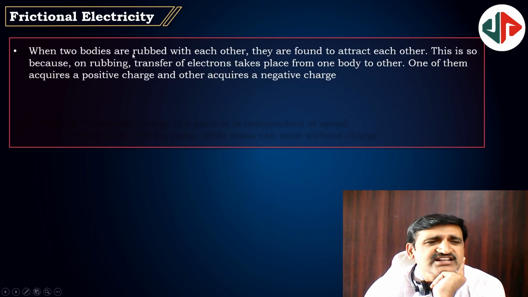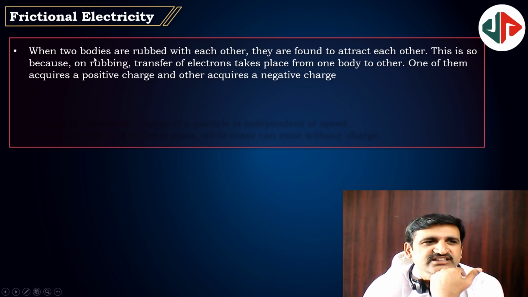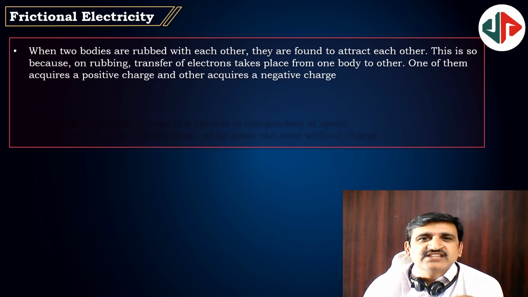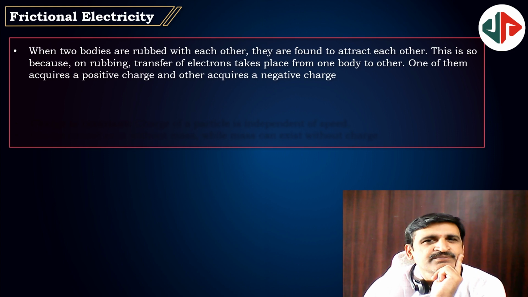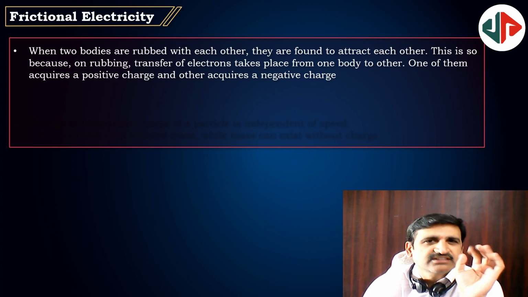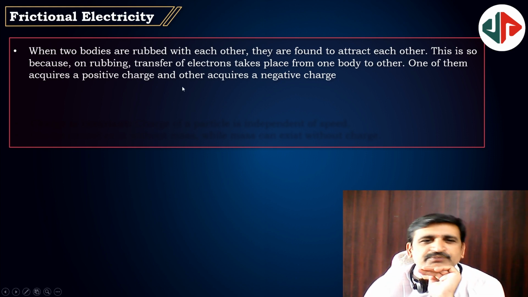And frictional electricity is nothing but a method of making bodies charged. That is, friction is one of the methods. By rubbing one body with another one, electrons can be transferred easily from one body to another body. Nuclei transfer is difficult, electron transfer is easy. One you can memorize: if you rub a silk cloth against a glass rod, the glass rod will become positive and the silk cloth will be negative. It's reversed for a fur cloth and an ebonite rod. Memorize only one: glass rod, silk cloth. Glass rod becomes positive, silk cloth becomes negative. Enough.